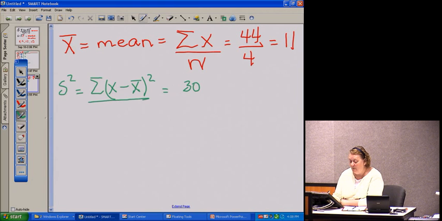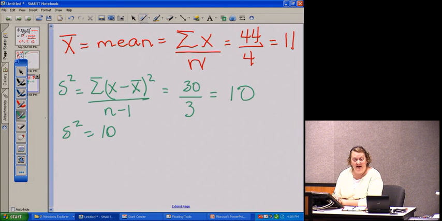And on the bottom, we divide by n minus 1. Well, n is the number of items we have, which is 4. 4 minus 1 is 3. 30 divided by 3 is 10. So our variance is 10.